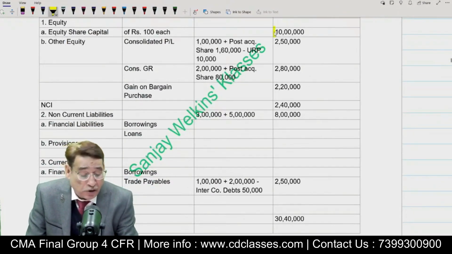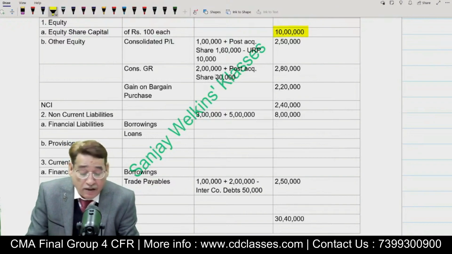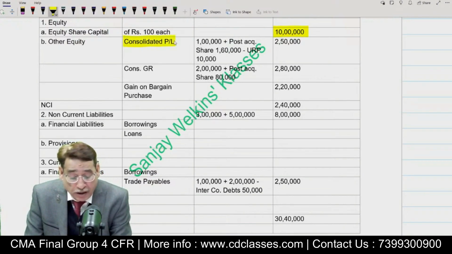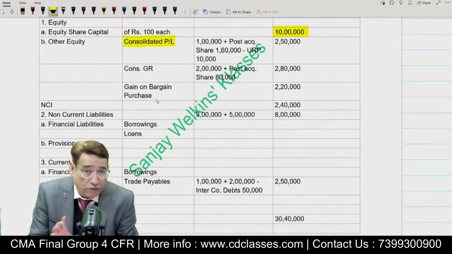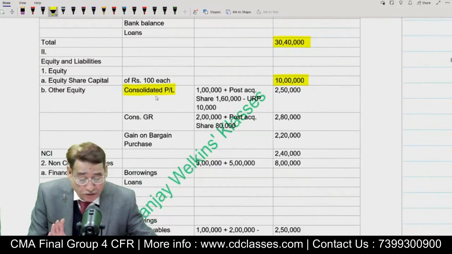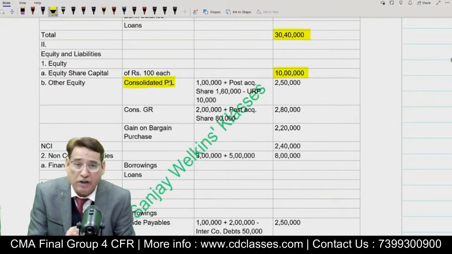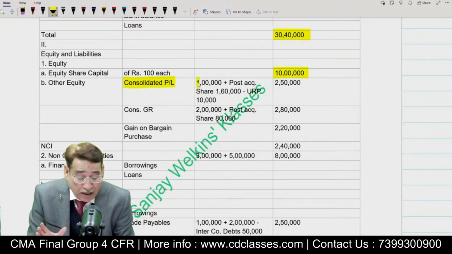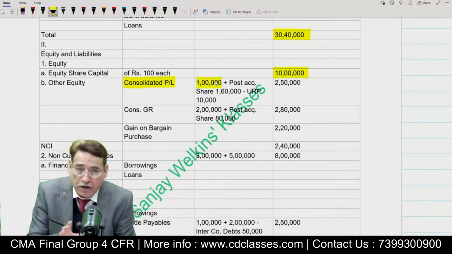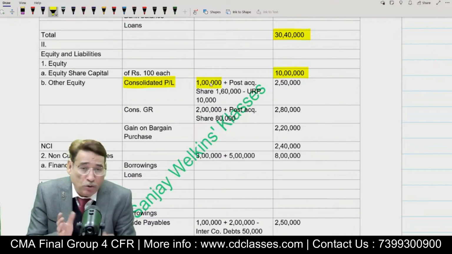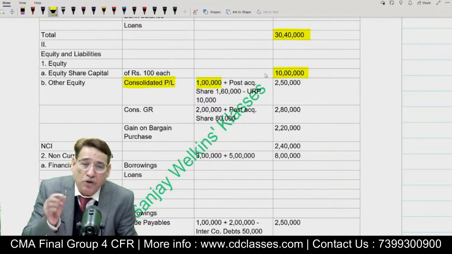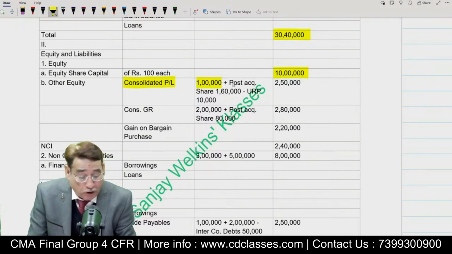And then as far as share capital is concerned, find 10 lakh. Coming over to the other equity item. In the other equity item, I have told you now several times that first of all, you will write consolidated P&L. You will take the balance of the P&L of the parent company which is appearing in the balance sheet, 1 lakh. Now, to this balance, you are going to add the share of the parent in the profit and loss account.